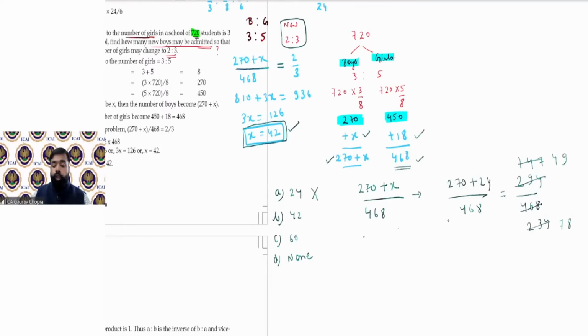Then try with the second option. So 270 plus 42 upon 468. Now see the ratio. So 312 upon 468. So now let us cancel them. So let's cancel with the help of 6.